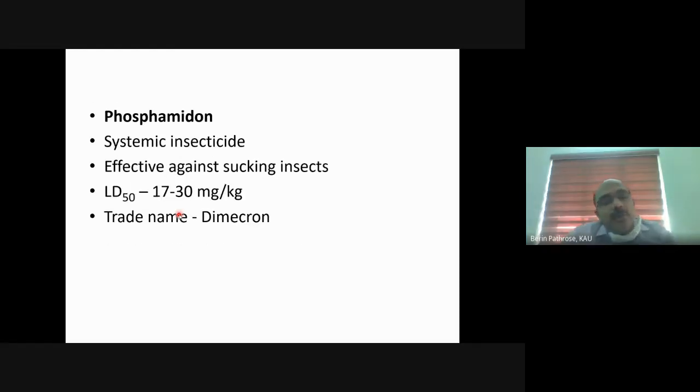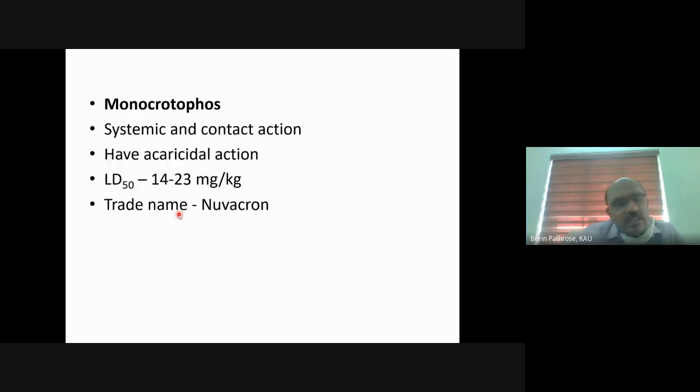Coming to phosphamidon, again, this pesticide is banned. It is systemic in nature and extremely toxic, with an LD50 of 17 to 30 milligram per kg. I'll just quickly go through it because all those pesticides are now obsolete, but you should have a small understanding of these old pesticides, their names, etc. Phosphamidon is an OP insecticide, systemic, highly toxic, and effective against sucking pests.